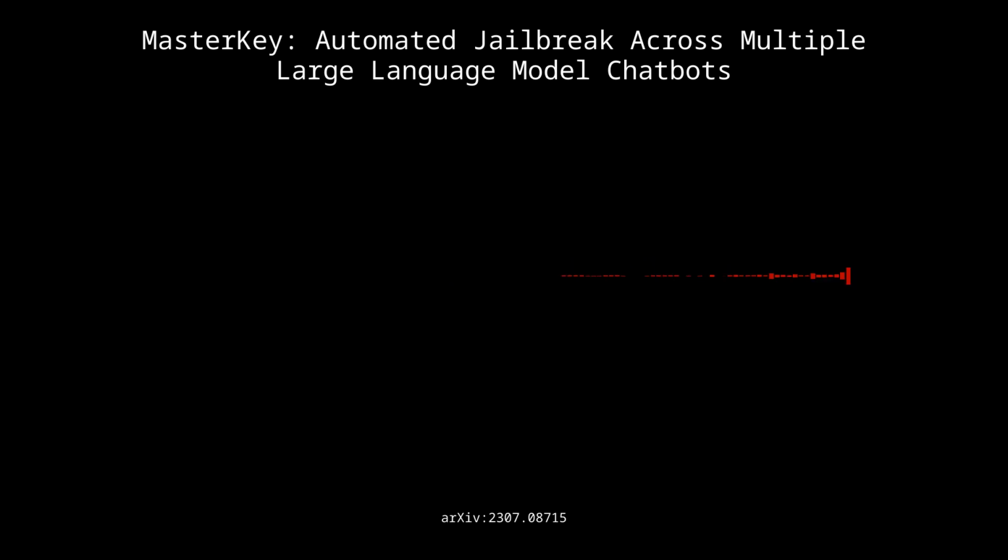So how do you actually measure how effective this system is? So we use two key metrics. Query success rate, which measures how often the chatbot actually generates that prohibited content, and then prompt success rate, which tracks how many of those generated prompts were actually successful. Gotcha. And what were the results? Pretty impressive. So MasterKey significantly outperformed all the baseline models.